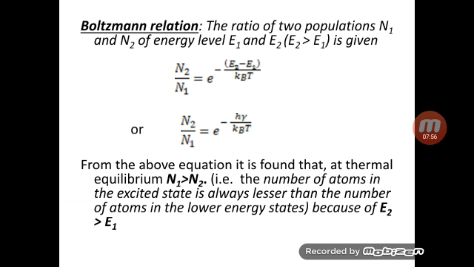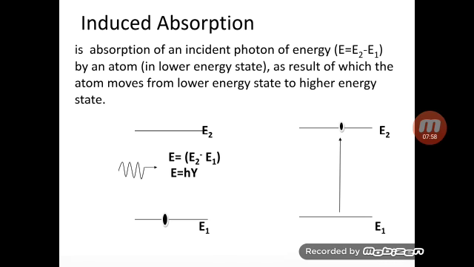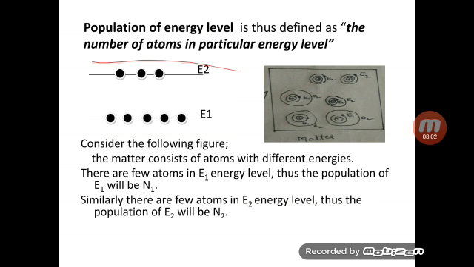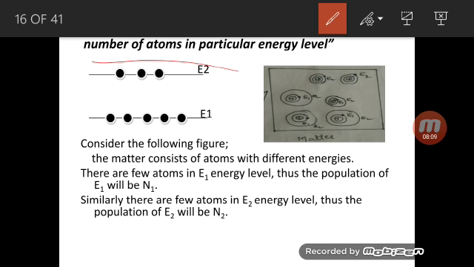Got it? Now there are few atoms in the E1 state. Look here, these are the atoms in the E1 state. This is known as N1. The population of E1 is known as N1, and there are few atoms in the E2 state.